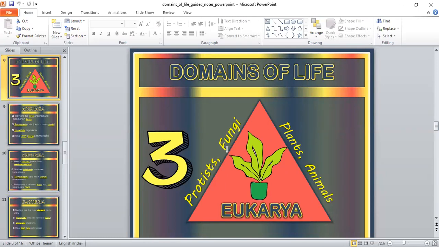Eukaryotic organisms are organisms which have a clear nucleus, and they are either unicellular or multicellular. Some of them are unicellular and some of them are multicellular. The groups include protists, fungi, plants, and animals.